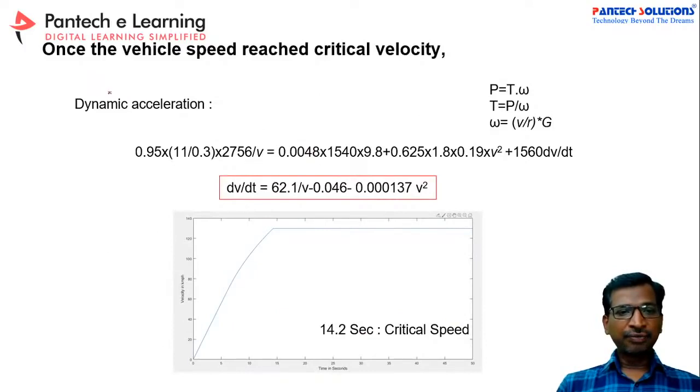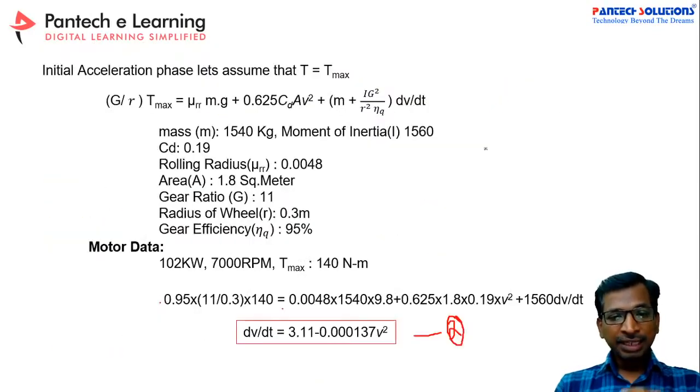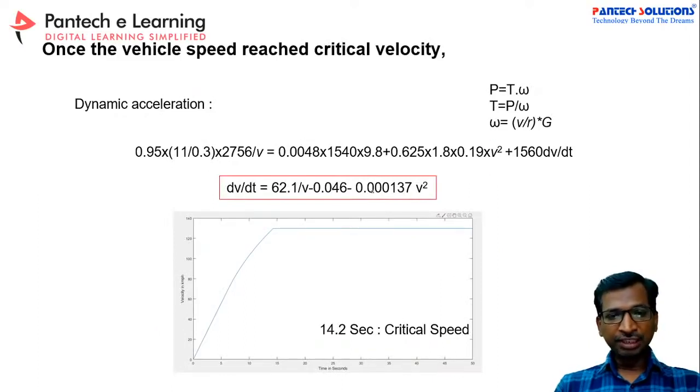for the dynamic acceleration above the critical speed. See, above the critical speed, again, earlier it was less than the critical speed, 0 to critical speed. So this is the second equation. Similarly, for above the critical speed, again we have to change the value. So this is the 2 pi, this torque value we have to apply.